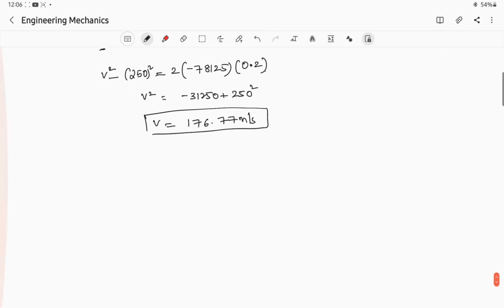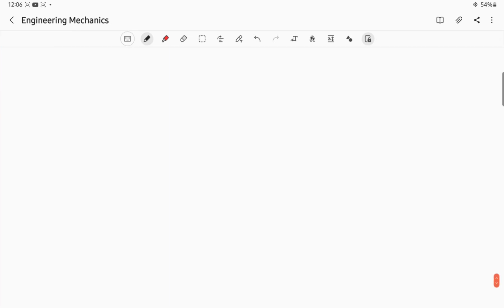Now we'll take down another problem, which is also an interesting problem. Take down the question. A car had a start with an acceleration of 2 meter per second square. Here acceleration is given to us, okay? 2 meter per second square.